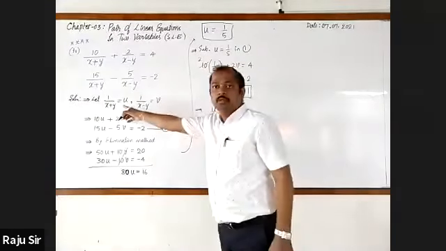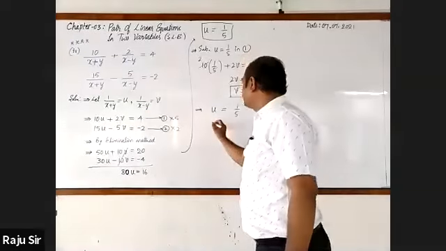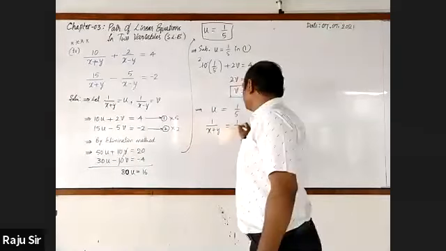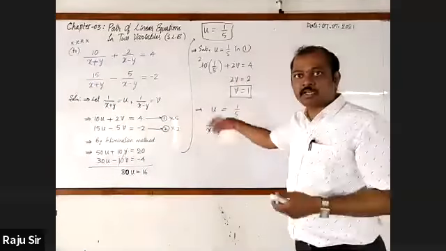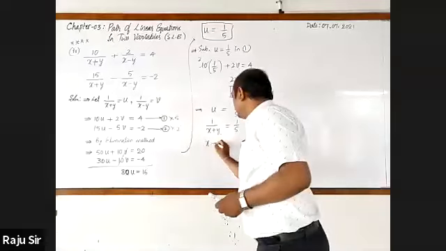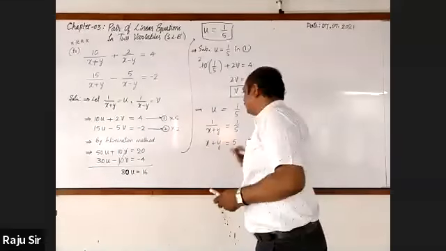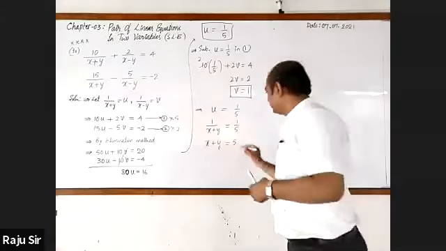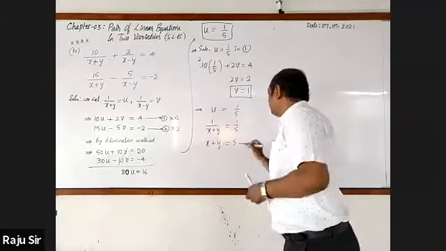And U is nothing but 1 by X plus Y. I'll write 1 by X plus Y. This is equal to, take the reciprocal. X equals to 3, sir. X plus Y is equal to 5. Now we got equation. I call it as 3.